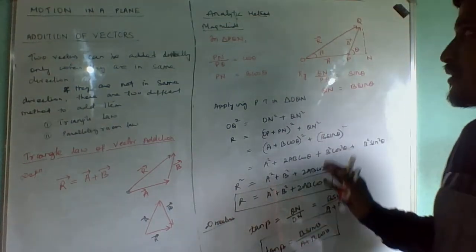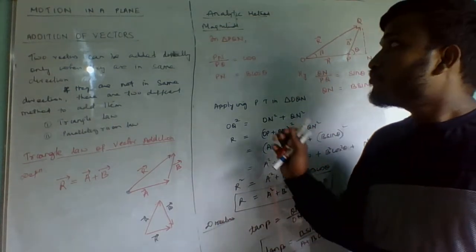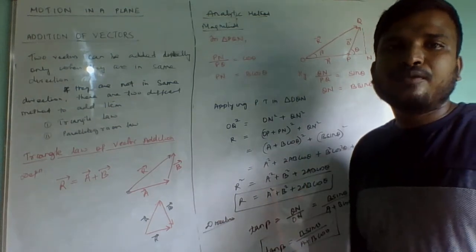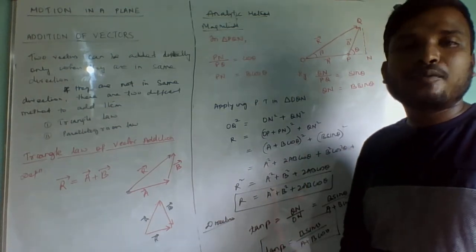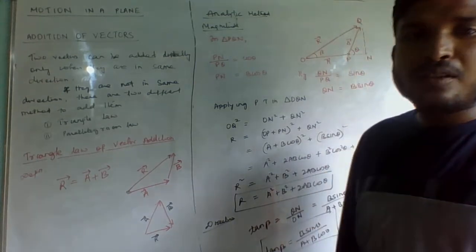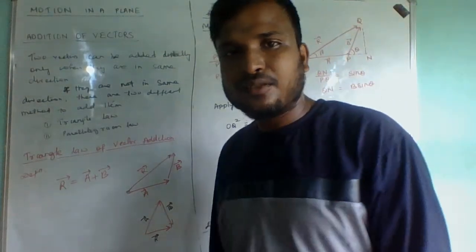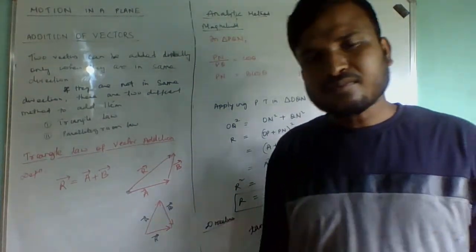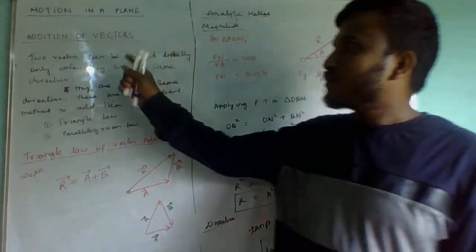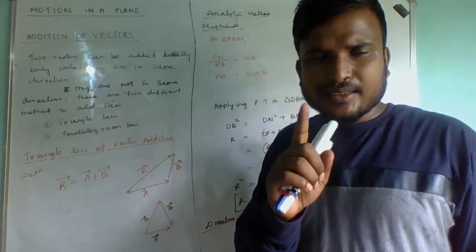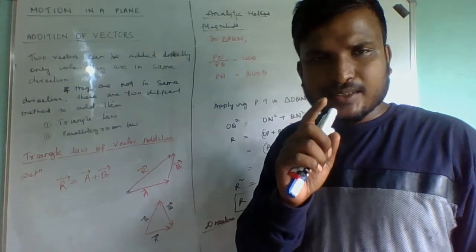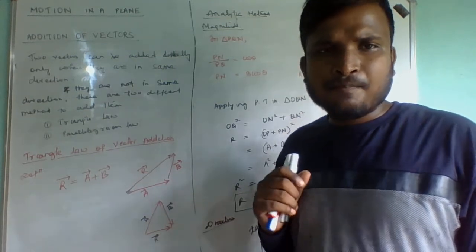So we have calculated the magnitude and direction of the resultant from the triangle law of vector addition. As I told you, two vectors can be added directly only when they are in the same direction.